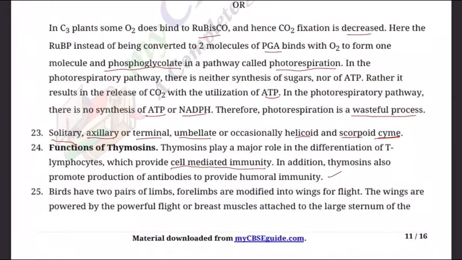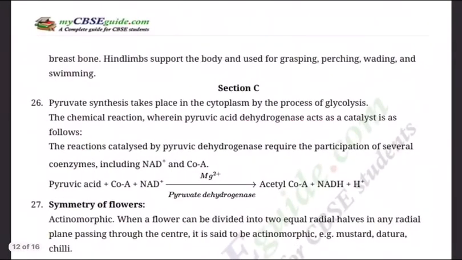Next, 25th. How do the appendages support the bird's body? Birds have 2 pairs of limbs. Forelimbs are modified into wings. Front legs are modified to wings for flight. The wings are powered by powerful flight or breast muscles attached to the large sternum or breastbone. Hind limbs support the body and are used for grasping, perching, wading and swimming.